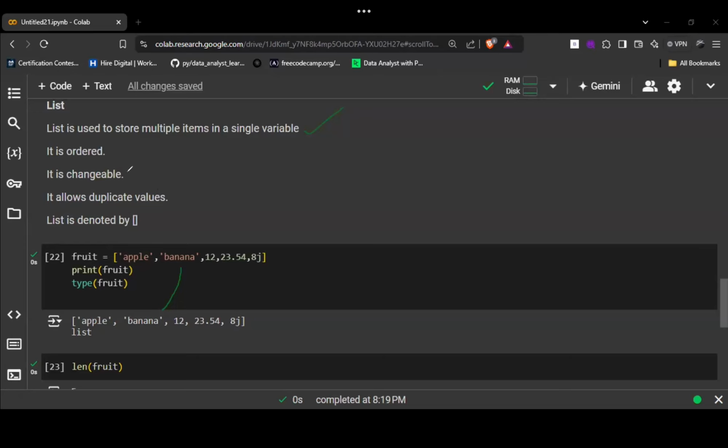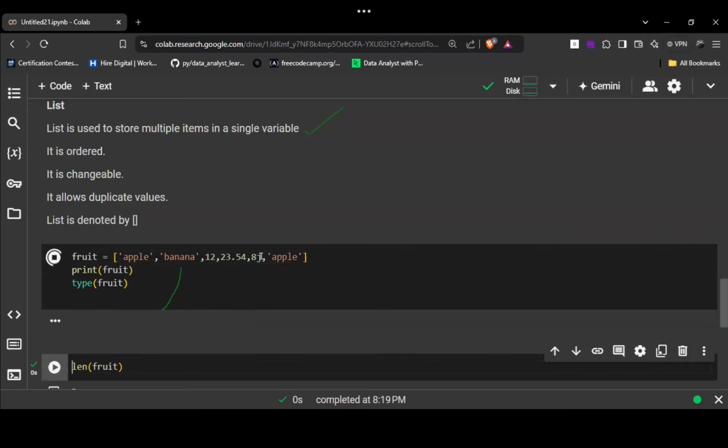It is changeable; we'll see that thing. It allows duplicate values; I'll show you that as well. So I'm storing Apple again. Right now I'm storing duplicate values, so it allows duplicate values as well. Done with this point. It is denoted by square brackets. Yes, we are denoting it with square brackets. So it justifies all 4 rules, and we are left with it being changeable. We'll see that as well.